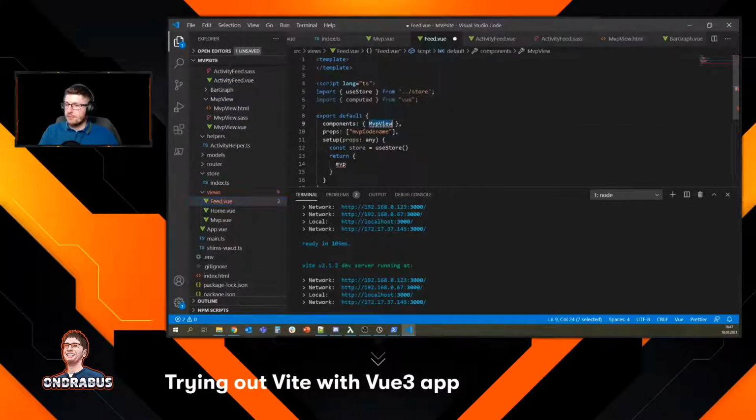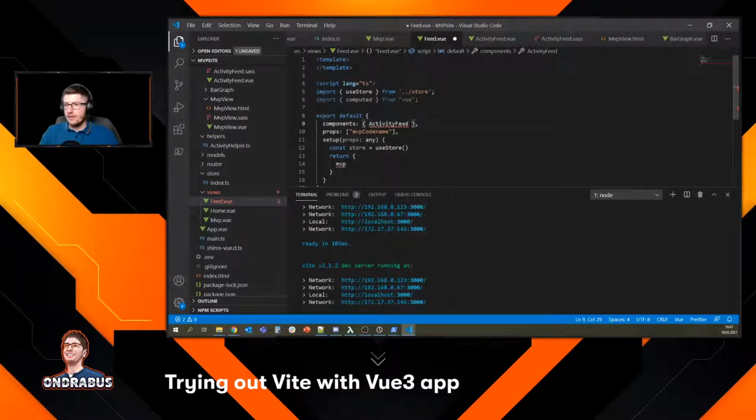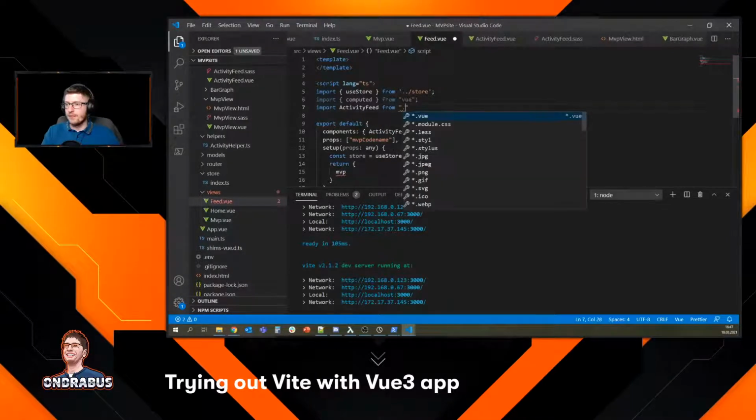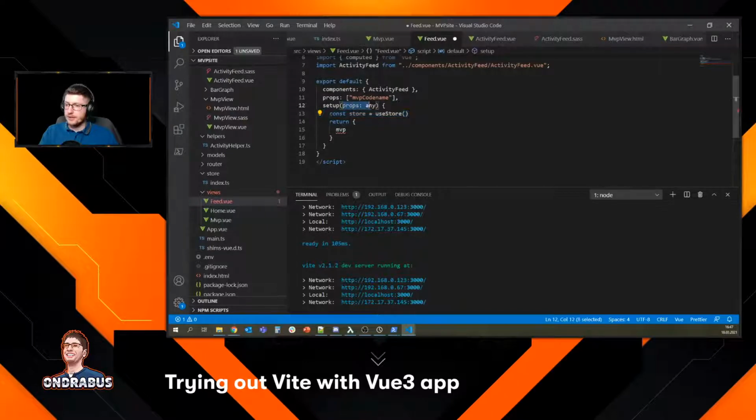And I'm going to put here the component that I want to use, so that's the activity feed. We're going to import that, ActivityFeed from components, activity feed .view. All right, so we import that. We use store, but we don't need the store for anything, so I don't think we need that.